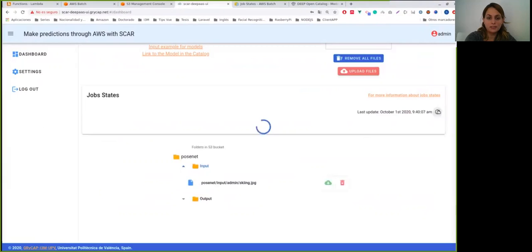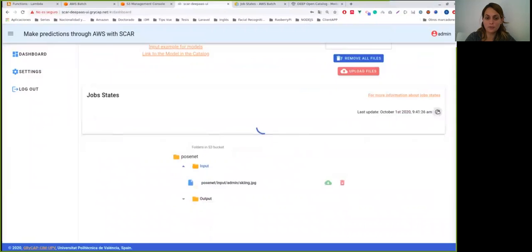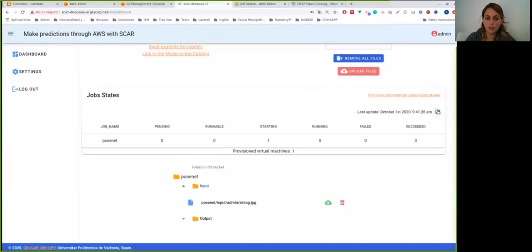Okay, this process might take several minutes and there is no provisioned machine yet, so I will continue until I see a change. After a few minutes, we see that there is already a provisioned machine and the job changes to started. So we update again. The job is now running. Okay, the execution time, that is the approximate time from when the files begin to be processed until it is finished, is around 15 seconds.